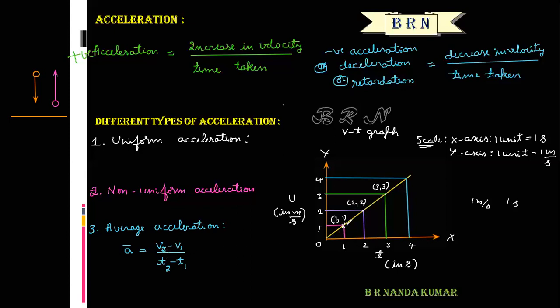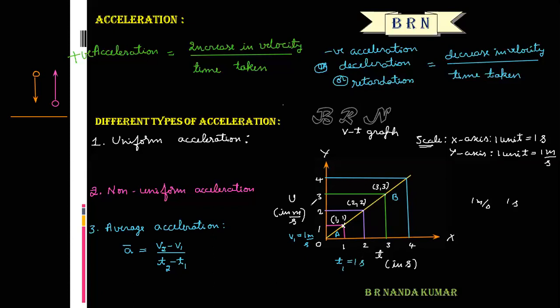Now here, let us consider 2 points on a straight line. Let us consider this point as A, this point as B. The velocity corresponding to point A, that is the initial velocity of the particle, is 1 meter per second, and the initial time is 1 second.